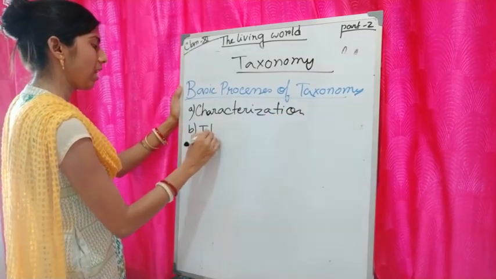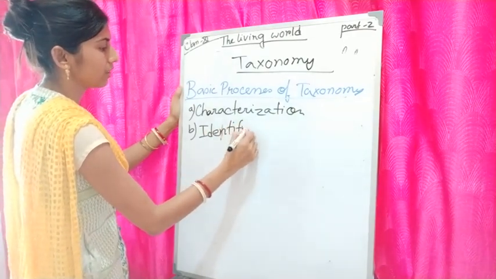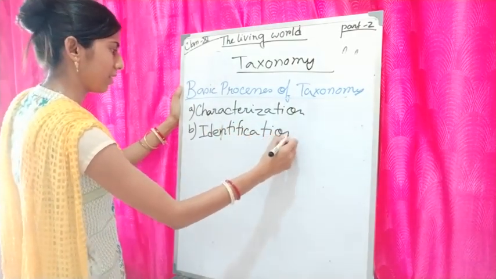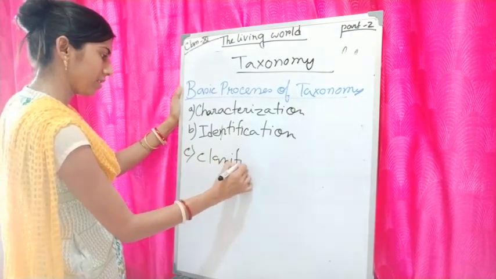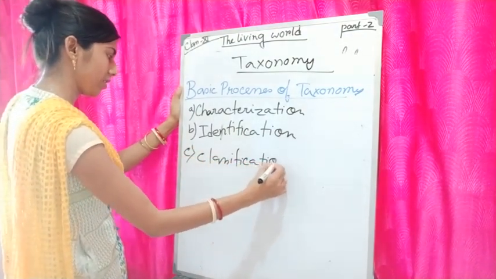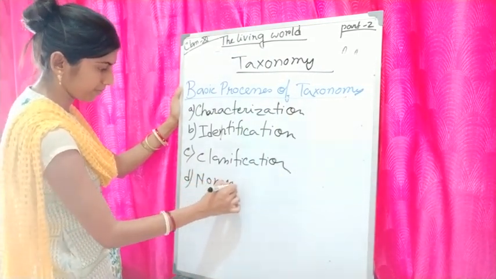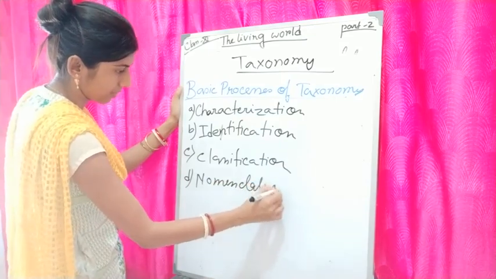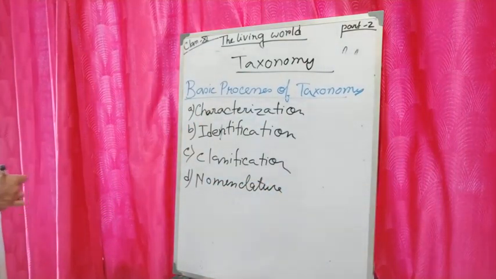Second, identification. Third, classification. Fourth, nomenclature. These are the basic processes of taxonomy.